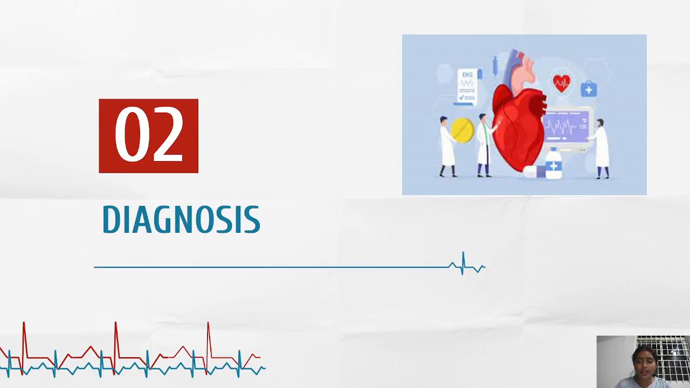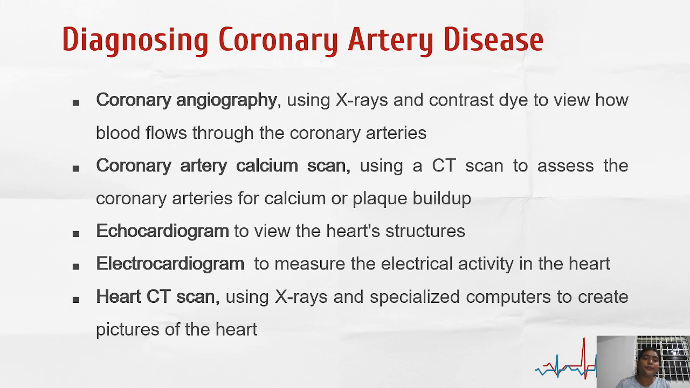Diagnosis. How is heart disease diagnosed? Coronary angiography, using X-ray scans and contrast dye to view how blood flows through the coronary arteries. Coronary artery calcium scan, using a CT scan to assess the coronary arteries for calcium or plaque buildup. Echocardiogram to view the heart structure. Electrocardiogram to measure the electrical activity in the heart. Heart CT scan using X-ray and specialized computers to create pictures of the heart.